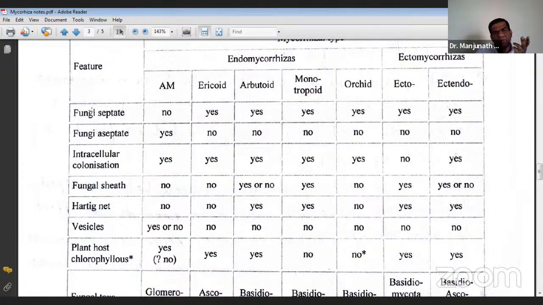Your question may be whether AM fungi is septate or aseptate. I hope you understand the meaning of septate and aseptate. This AM fungi is aseptate. Orchid mycorrhiza and ectomycorrhiza are septate.